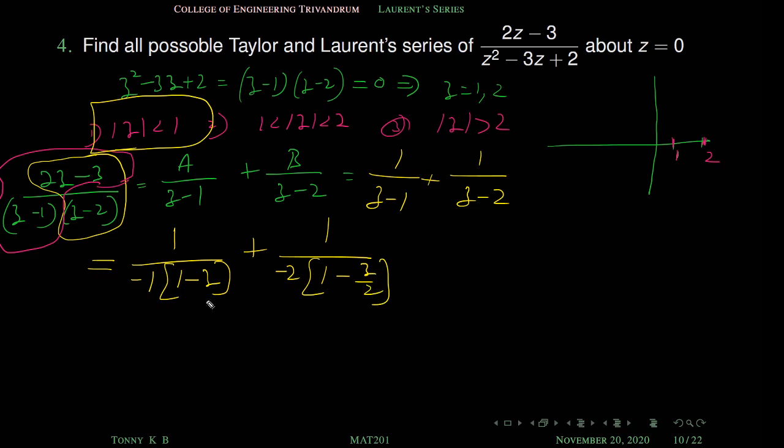ഓക്കെ, so now the first one is in standard form, 1 by 1 minus z. Already we know that mod z is less than 1. So we can expand this first term using Maclaurin series. What about the second one? 1 by 1 minus z by 2. And we know that the series expansion is valid only when modulus of this quantity is less than 1. What about modulus of z by 2? Is it less than 1 or not?